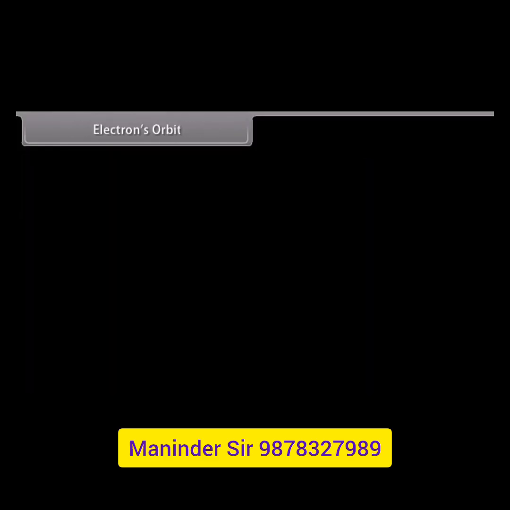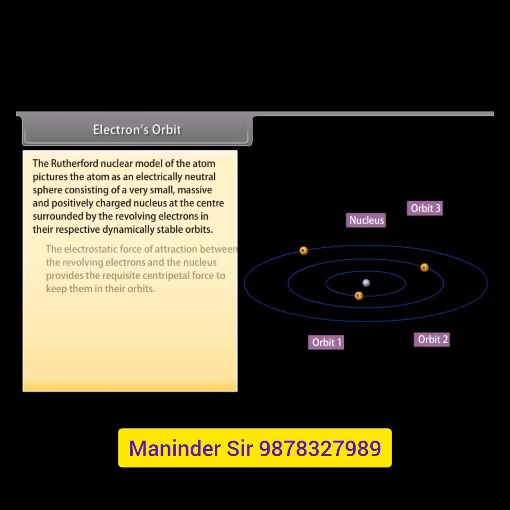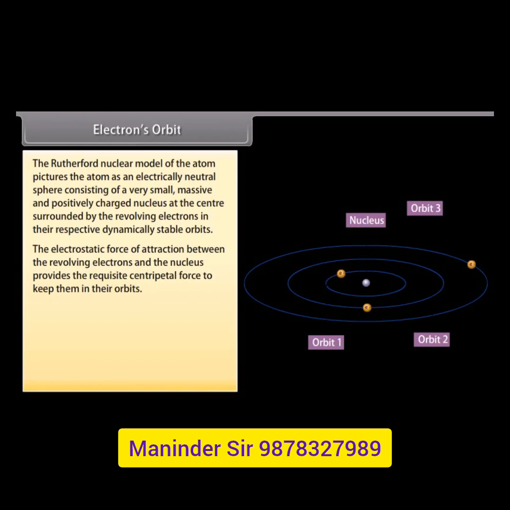Electrons orbit. The Rutherford nuclear model of the atom pictures the atom as an electrically neutral sphere consisting of a very small, massive and positively charged nucleus at the center, surrounded by the revolving electrons in their respective dynamically stable orbits. The electrostatic force of attraction between the revolving electrons and the nucleus provides the requisite centripetal force to keep them in their orbits.